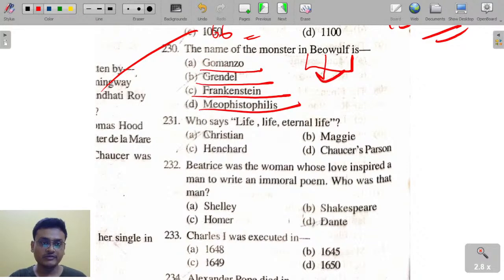The name of the monster in Beowulf, which is a heroic poem: Grendel, Frankenstein, or Mephistopheles? The monster in Beowulf is known as... Do answer in the comment box.